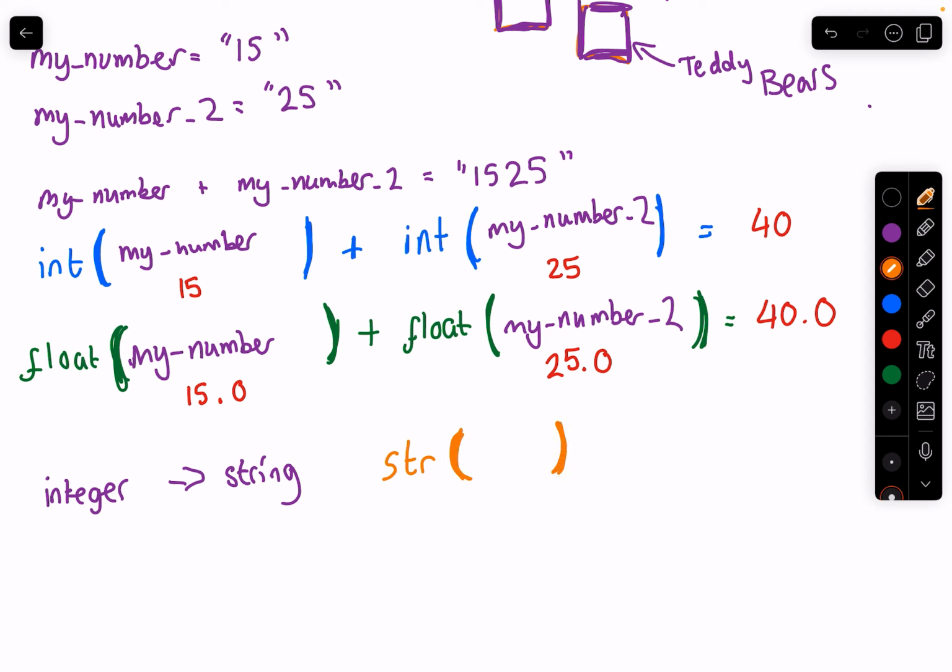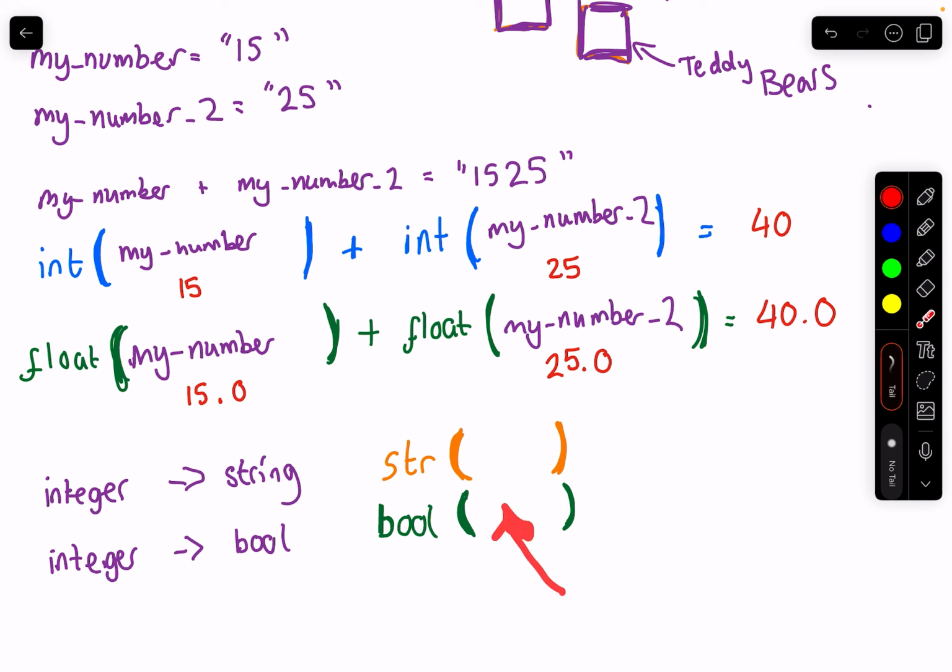And if we wanted to convert, say, an integer or a float into a boolean, we would call bool instead. Whatever we want to convert would be inside of these brackets, so just ensure that they're inside.